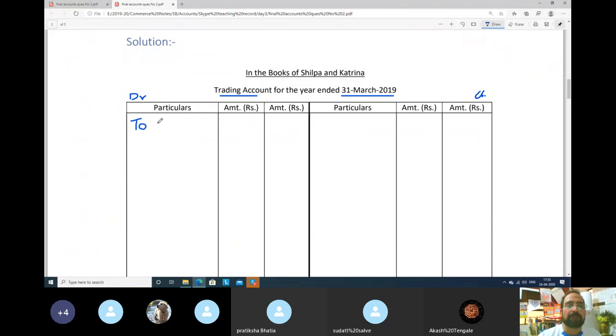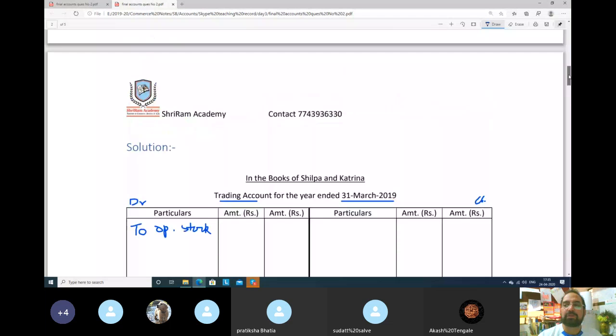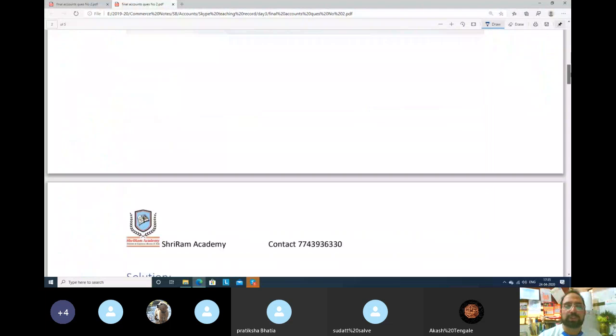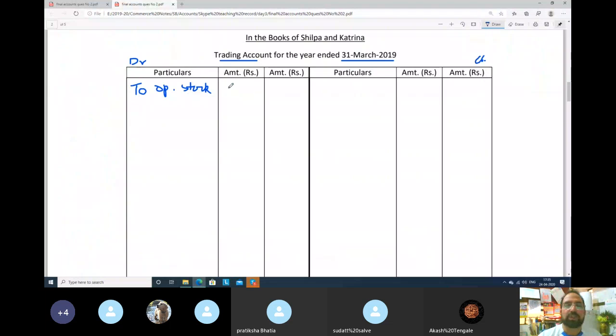To opening stock. What was the amount? 65,000 rupees. Was there any tick? There was no tick. So opening stock is 65,000. If there is no tick, we will take it directly in the outer column.